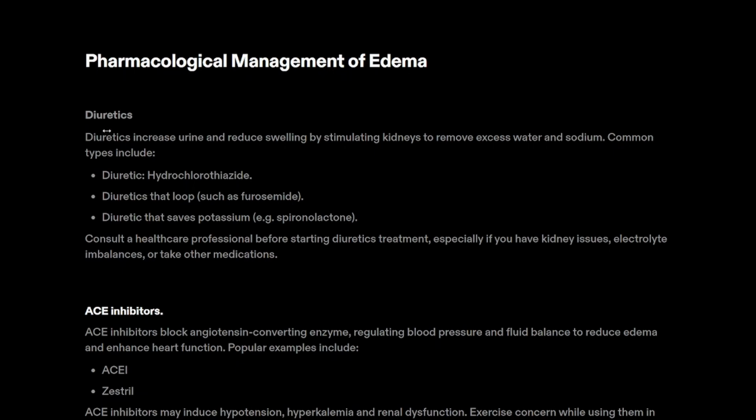Diuretics increase the urine output and reduce the swelling by stimulating the kidneys to remove the excess water and sodium. Diuretics include hydrochlorothiazide, loop diuretics such as furosemide, and potassium-sparing diuretics such as spironolactone.